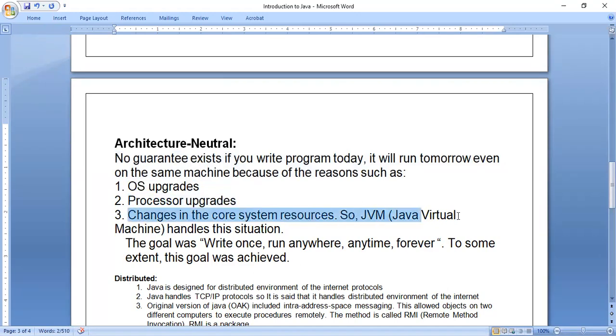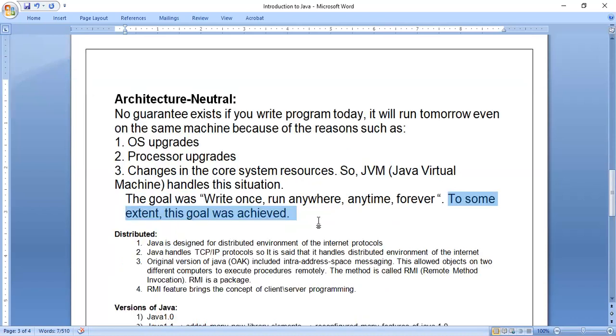The JVM, Java Virtual Machine, handles this situation. Handles this situation means, again, the author is telling that to some extent this goal was achieved, because we cannot achieve everything, as we are facing problems like some apps not getting installed on some mobiles.